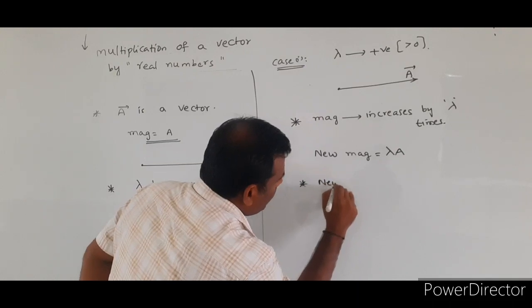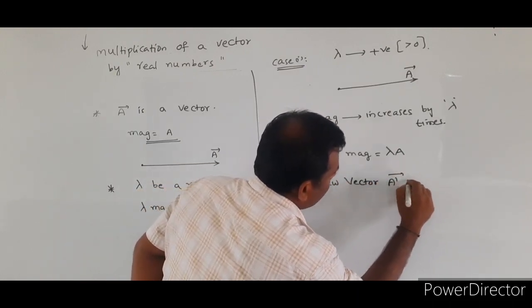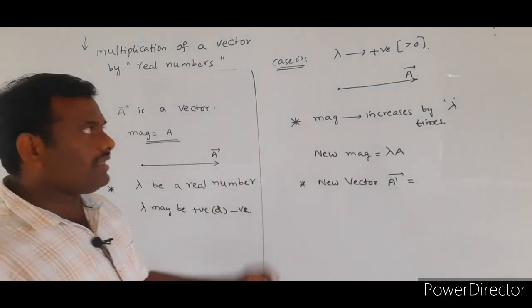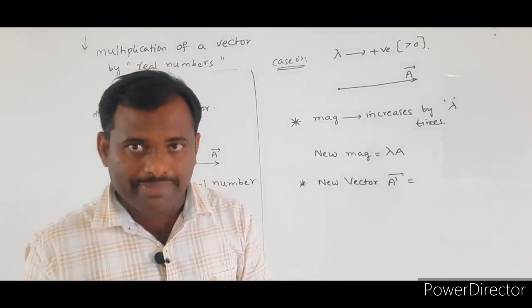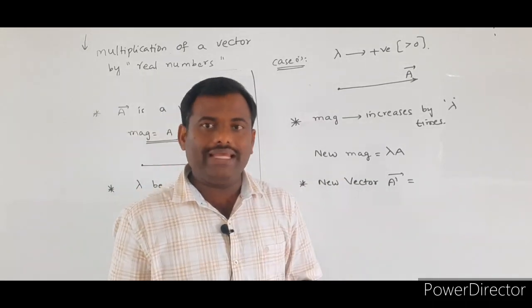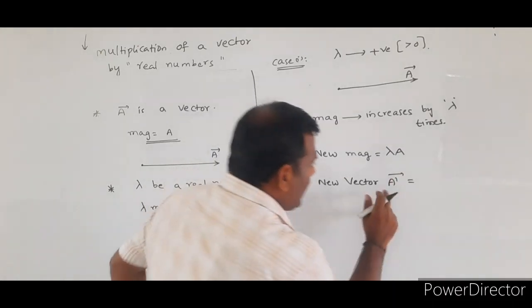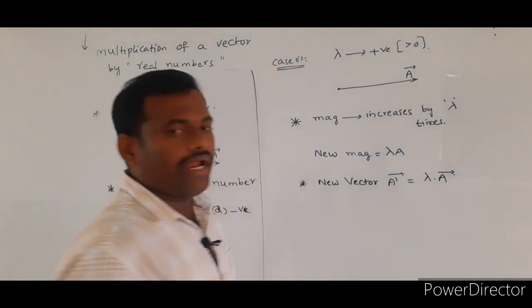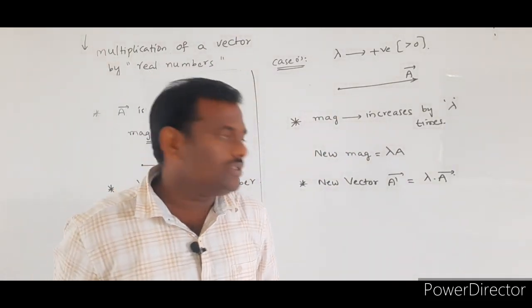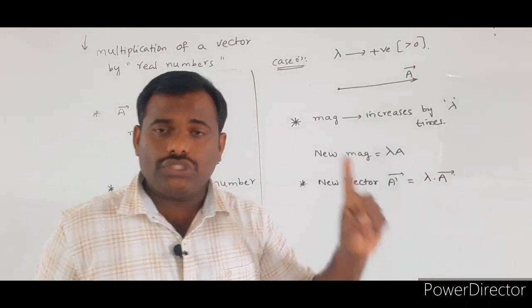So the new vector, A dash bar, I am assuming, is formed whenever the given vector A bar is multiplied with the positive values of lambda. A dash bar is equal to lambda into A bar.